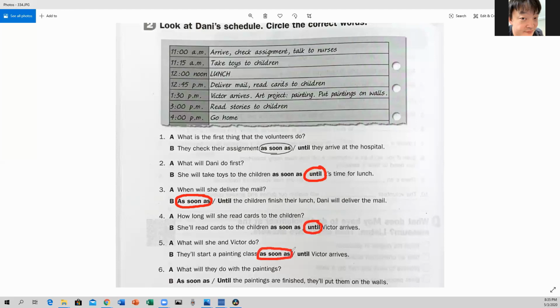Okay? And number 6, what will they do with the paintings? As soon as or until the paintings are finished, they'll put them on the walls. It seems the best option here is as soon as the paintings are finished, they'll put them on the walls. Okay? So this is the correction of exercise 2. I hope you had a good time. I hope this was a good refresher, and we'll continue to do more review.